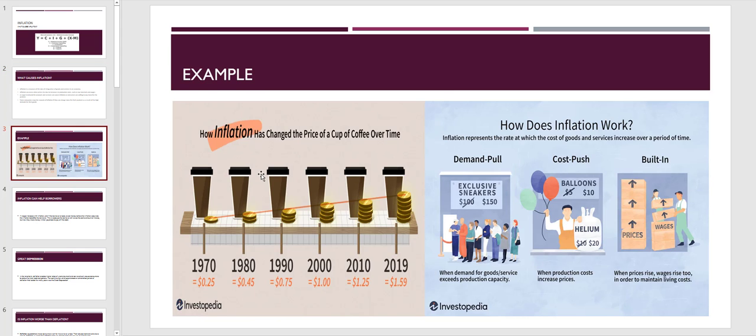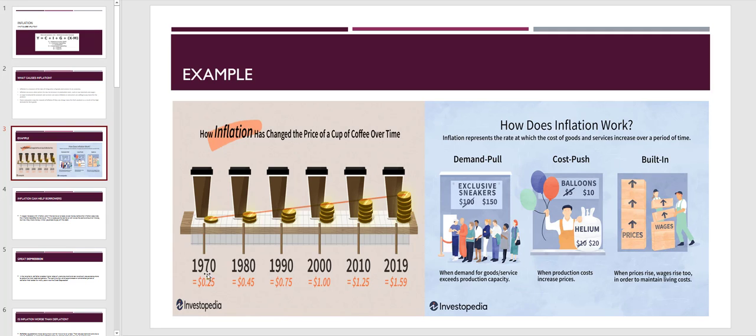Here's an example I got off Investopedia. It's a great website, definitely look into it. I've gotten a lot of these things from different websites, because I'm not great at artwork and I need to reference stuff. They give an example of inflation. In 1970, you could have bought a coffee with 25 cents, but the exact same coffee, by the time we hit 2019, which is 2 years ago, would have cost us $1.59.